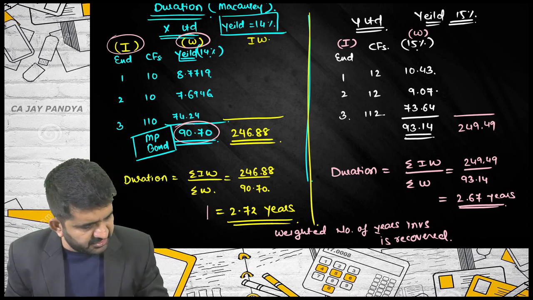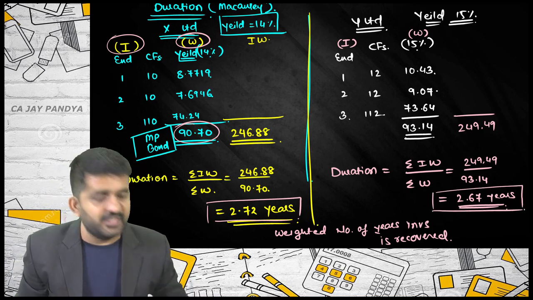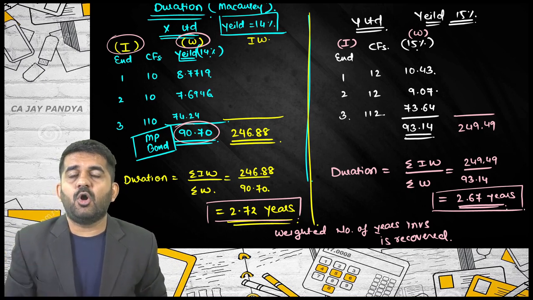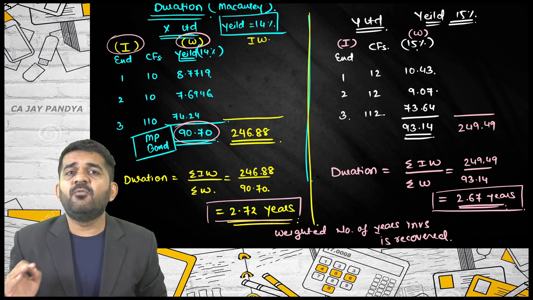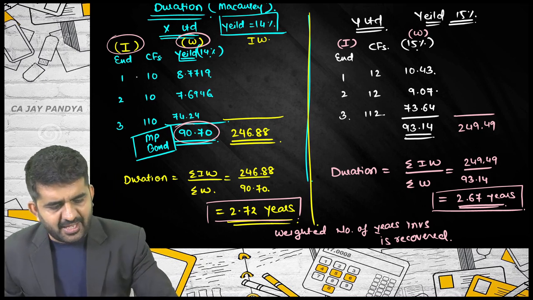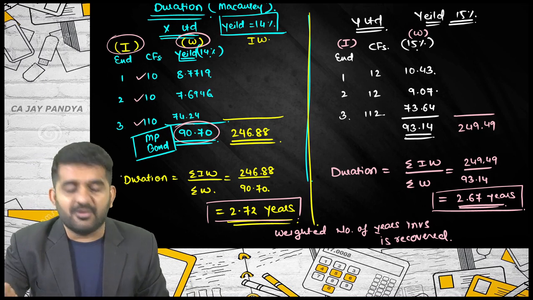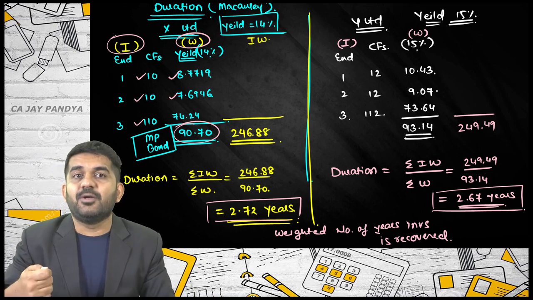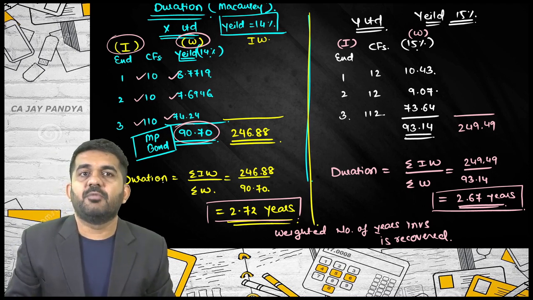And what will be the years in this case? 2.67. That's correct. What is the duration of the bond? The weighted average number of years in which your initial investment is recovered. Never try to do this: I am recovering 10 rupees, I am recovering 10 rupees, I am recovering 100. You are not recovering 10 rupees, you are recovering 8.77 rupees, then 7.69 rupees. Considering time value of money, you are recovering 74.24 rupees.